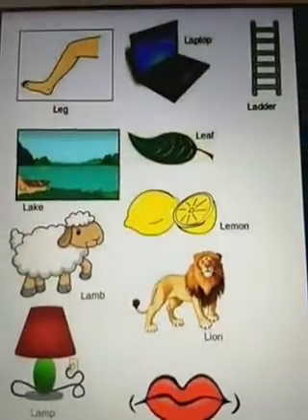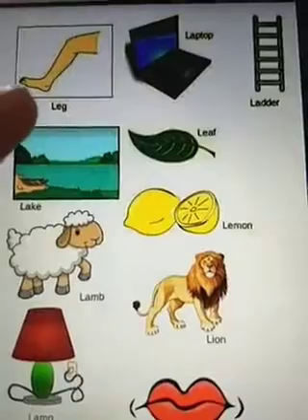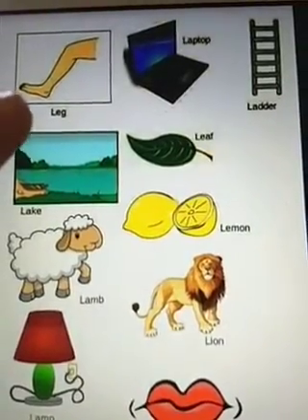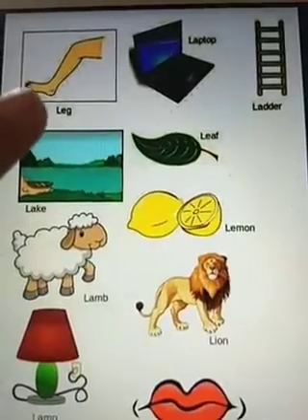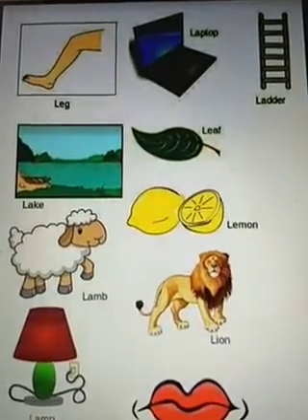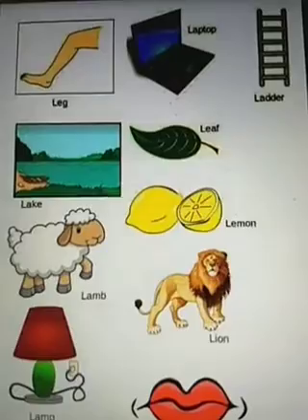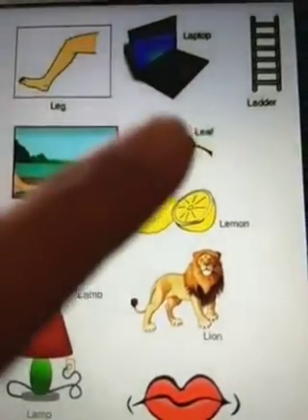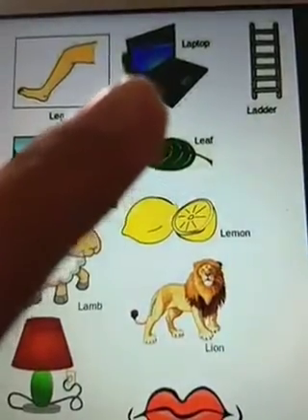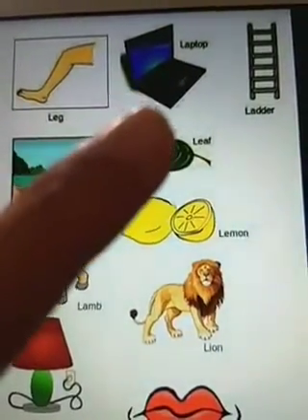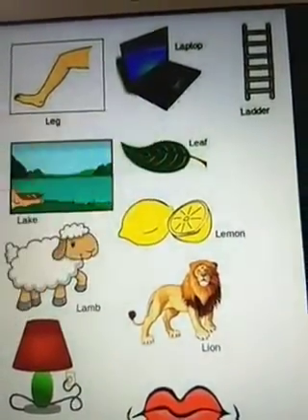So children, looking at the first picture, what is this? Which part of the body is this? This is a leg. Leg. You all know this. Yes, your mama or papa must be using this at home to work.